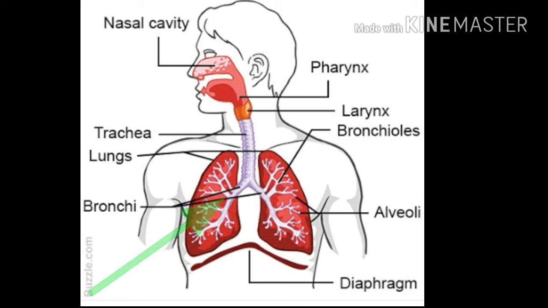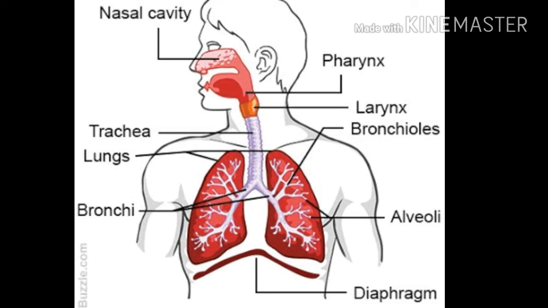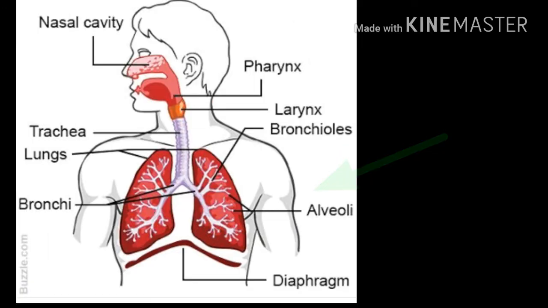The right lung is slightly larger than the left lung and is divided by the oblique and horizontal fissures, and the left lung is divided by a similar oblique fissure into two lobes, the upper lobe or the superior lobe and the lower lobe or the inferior lobe. There is no horizontal fissure in the left lung.